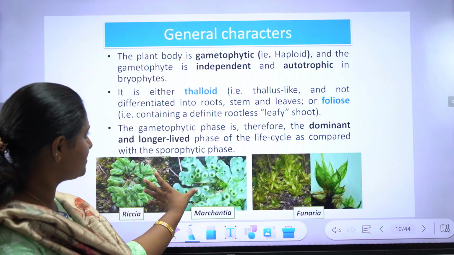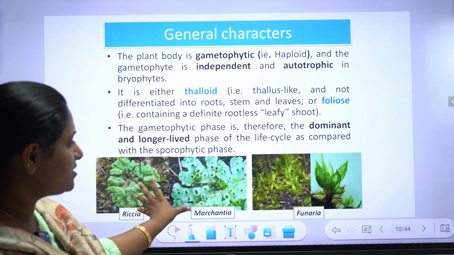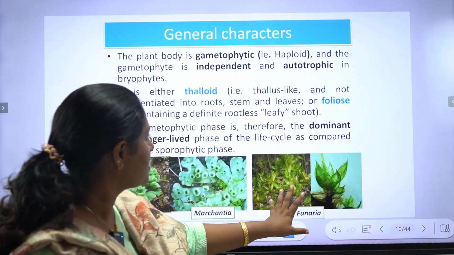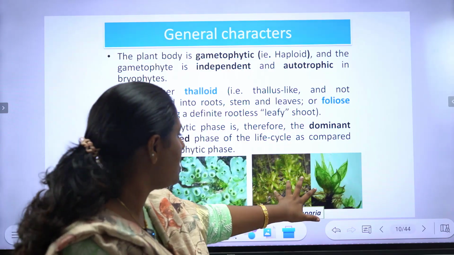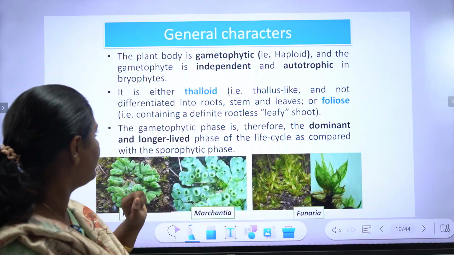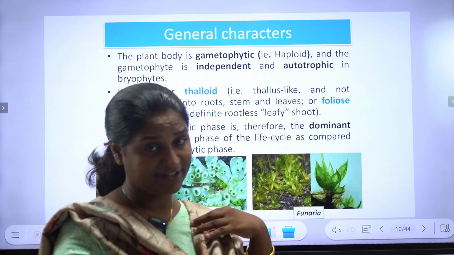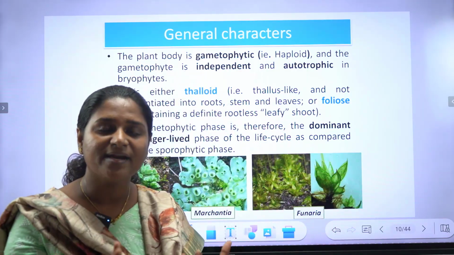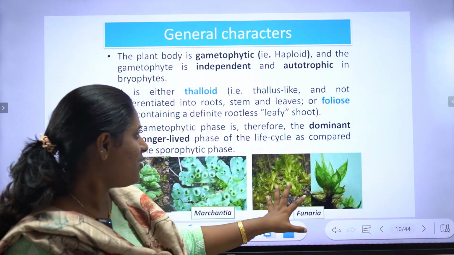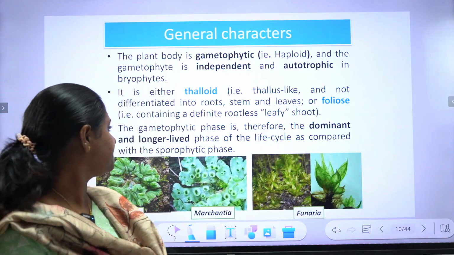These are the thallus forms. There are certain foliose species containing a definite rootless leafy shoot. So these are foliose, these are thalloid. The plant body is gametophytic, haploid, independent, autotrophic, and appears either as thalloid or foliose.